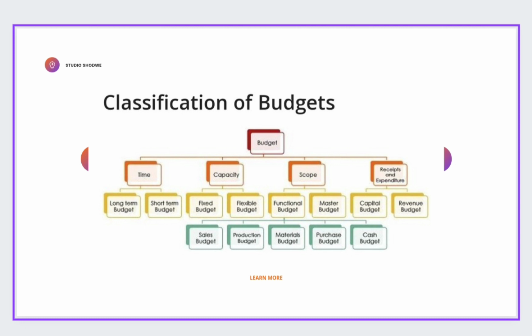Scope is noted as functional budget and master budget. And the last one, receipts and expenditure, covers capital budget and revenue budget. Those connecting in the scope are sales budget, production budget, material budget, price budget, cash budget.